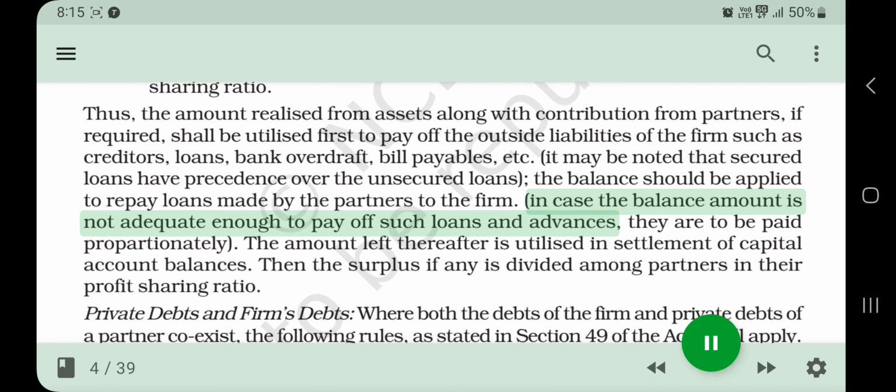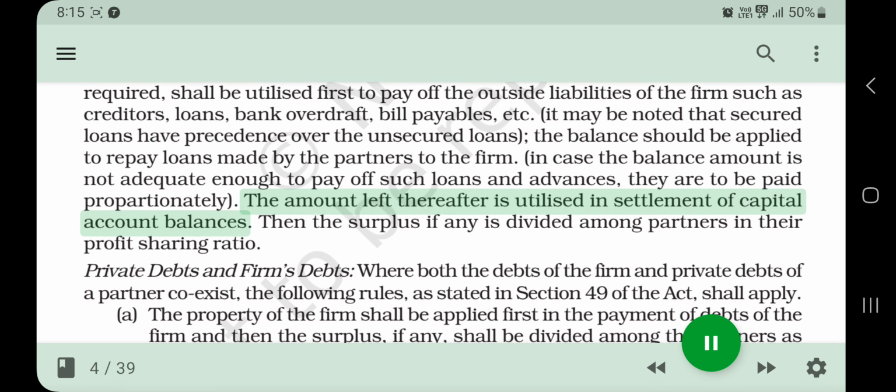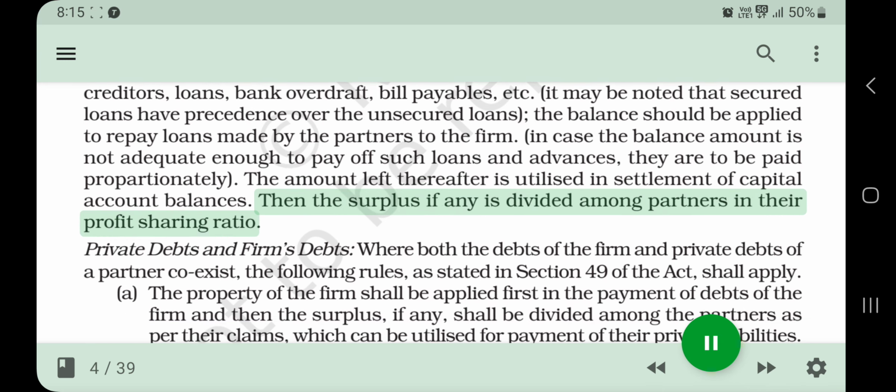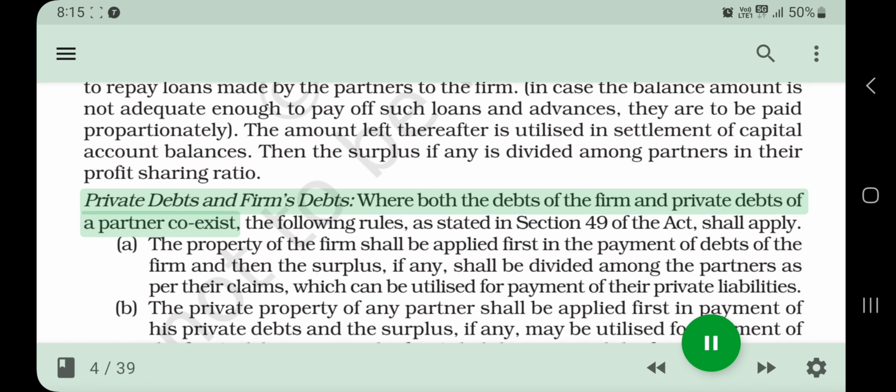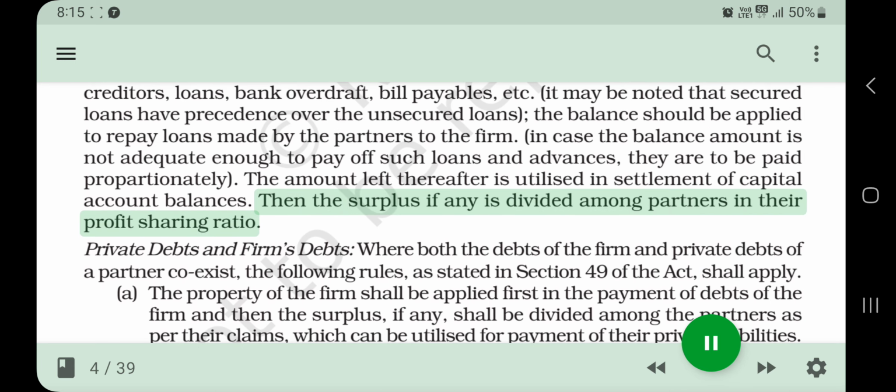In case the balance amount is not adequate enough to pay off such loans and advances, they are to be paid proportionately. The amount left thereafter is utilized in settlement of capital account balances. Then the surplus, if any, is divided among partners in their profit-sharing ratio.